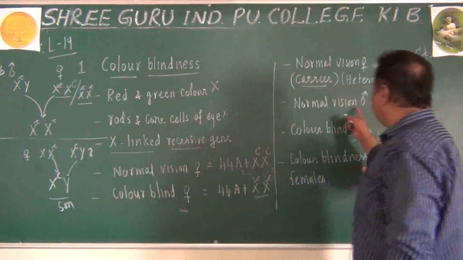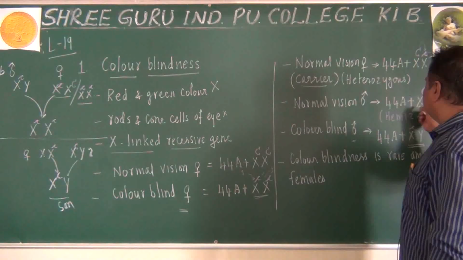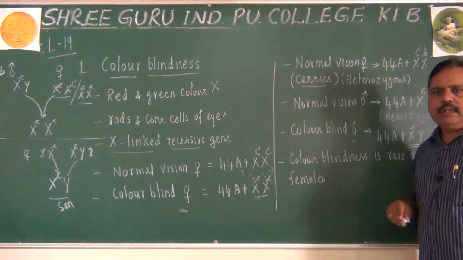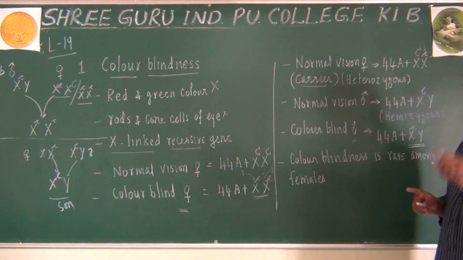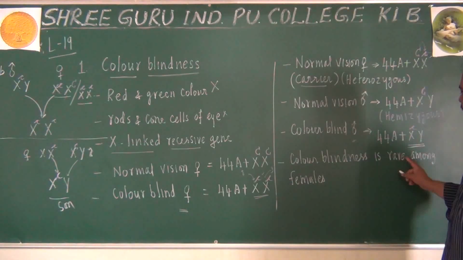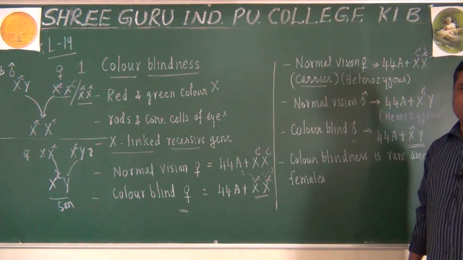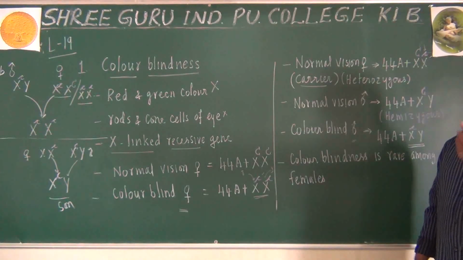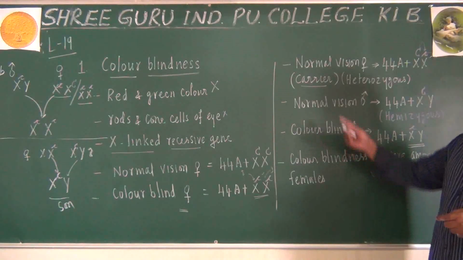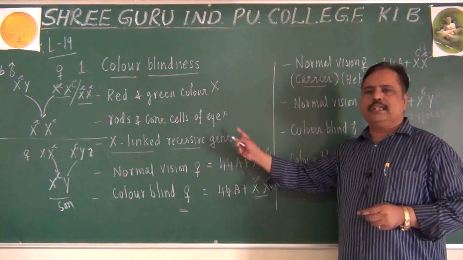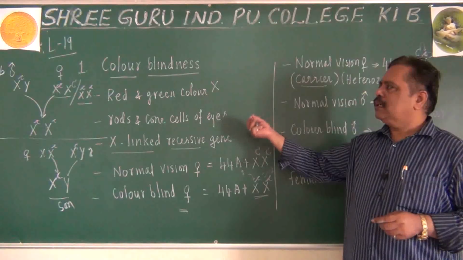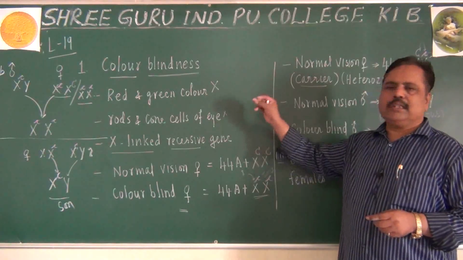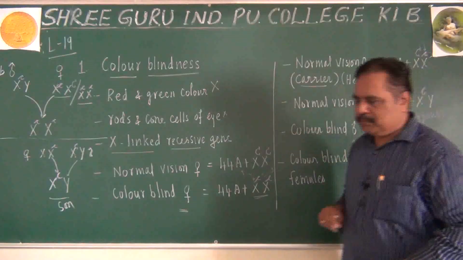Similarly, a normal vision male will be X capital C Y. A colorblind male will be X small c Y. That means single dose. Colorblindness is rare among females than males. That means males are most affected because of this X-linked recessive gene. Let us continue this further with some examples. Okay?